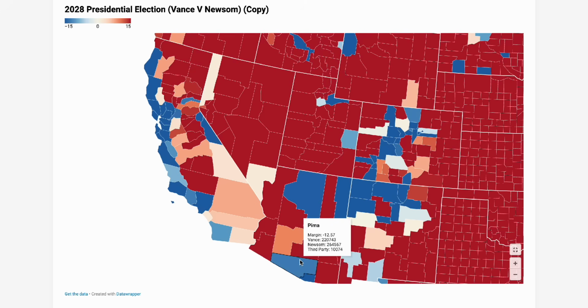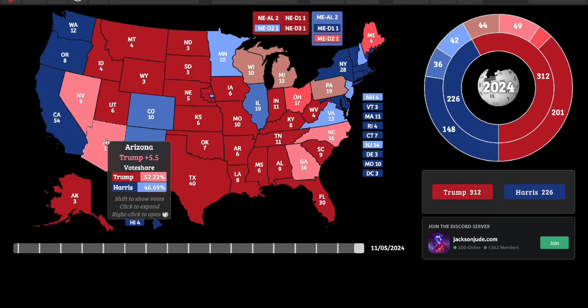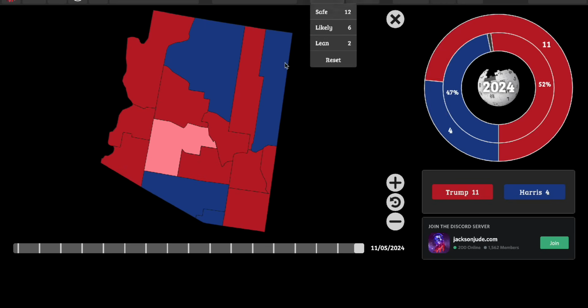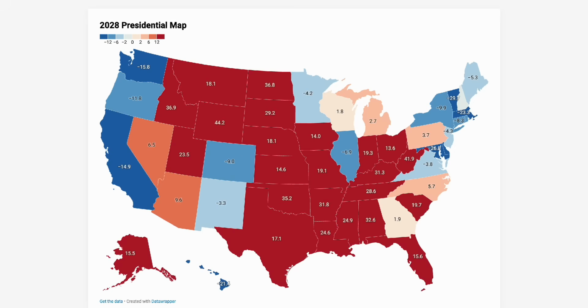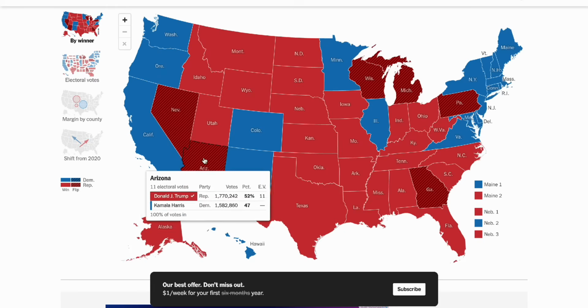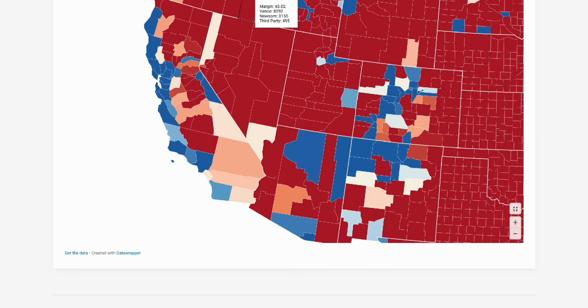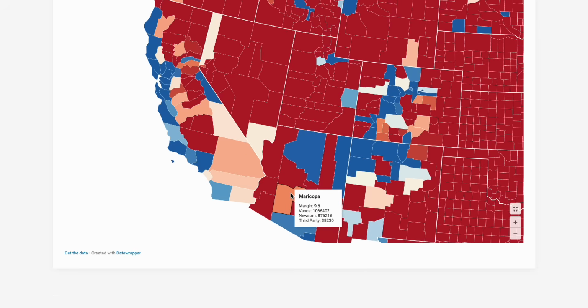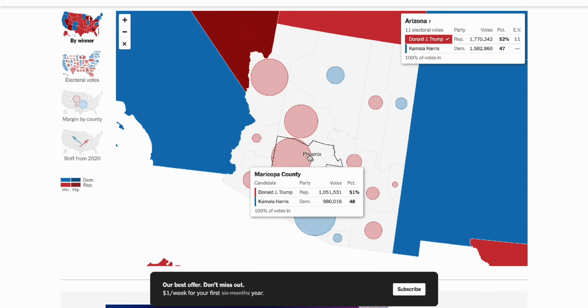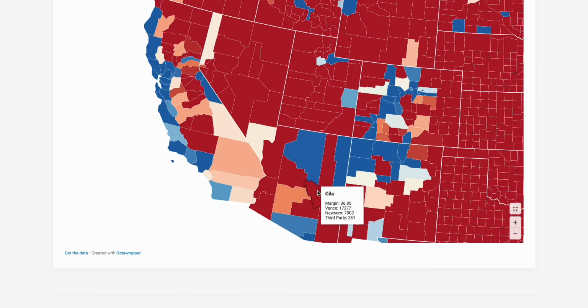And then in Arizona, it's very simple. I mean, you clearly have some counties here that, everything else is safe except for Maricopa. Now Maricopa's a 9.5-point win, and Vance is basically getting like 1 million votes in Maricopa County. Donald Trump also got about 1 million votes, and we can actually see Vance gets slightly more votes than Donald Trump did in this map. But Newsom drops quite significantly in Maricopa. He drops like 100,000 votes from there. So that's why the state margin for Vance is so much bigger.